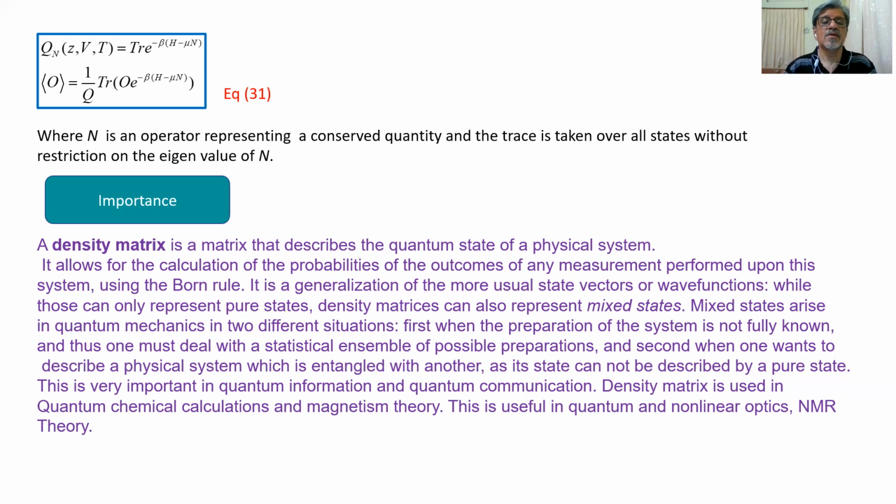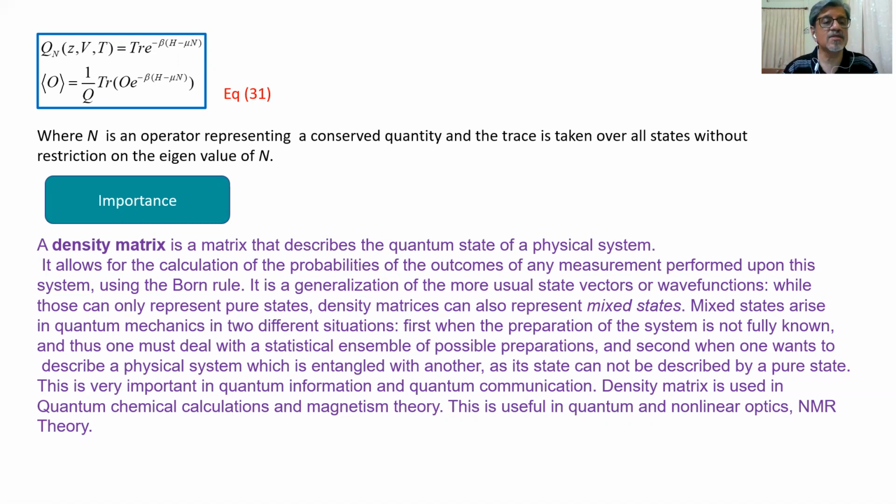It is a generalization of the more usual state vectors or wave functions, while those can only represent pure states. Density matrices can also represent mixed states.